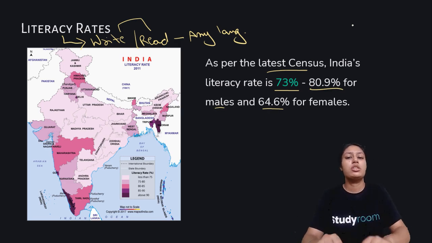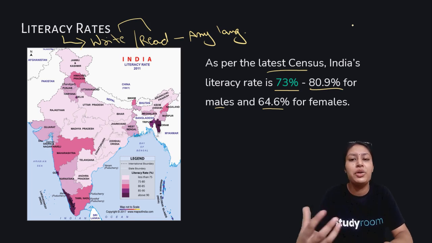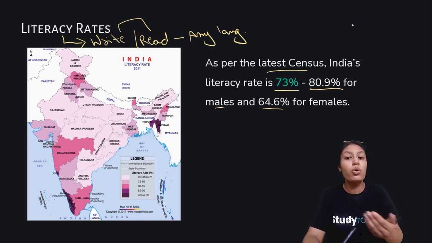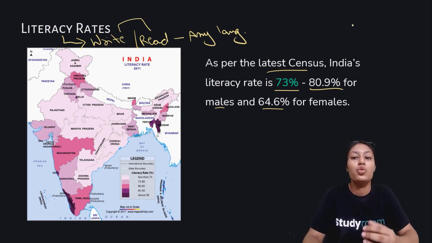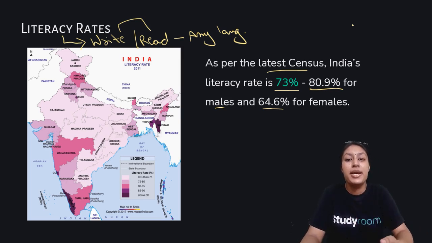Now, why are we focusing on literacy? Why do you think it becomes a very important characteristic of population? Well, literacy is very important. You are studying right now through a medium. Why are you studying? You are studying to become a better citizen. You have a better understanding of things. If you study, you can be more involved in research, and you can ask questions about things, right? Nobody can fool you. These are a few basic factors why people study, okay, to get better opportunities.